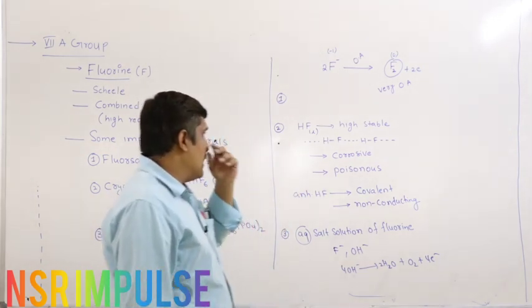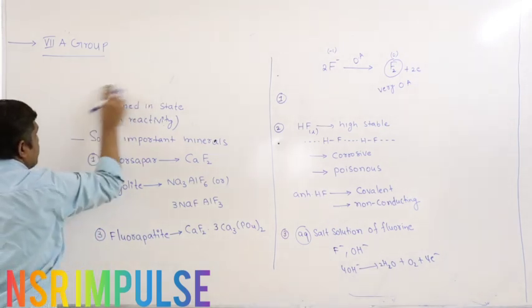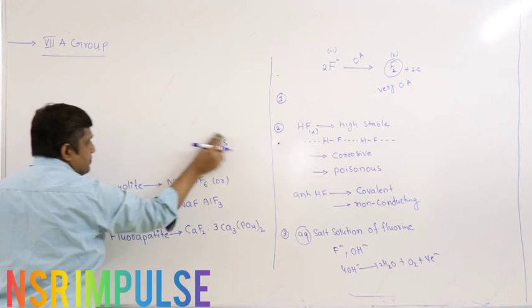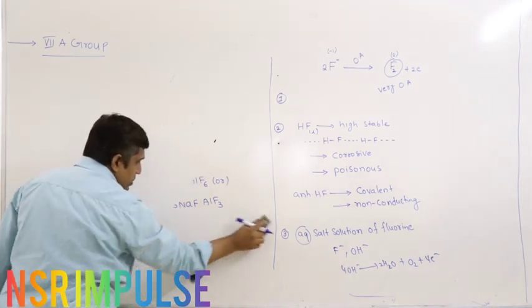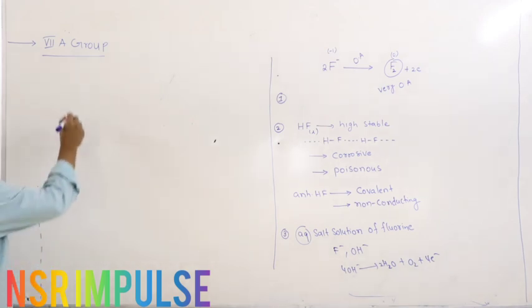So these difficulties were overcome by a person known as Moissan. Henry Moissan was the first person who successfully prepared isolated fluorine by electrolysis.